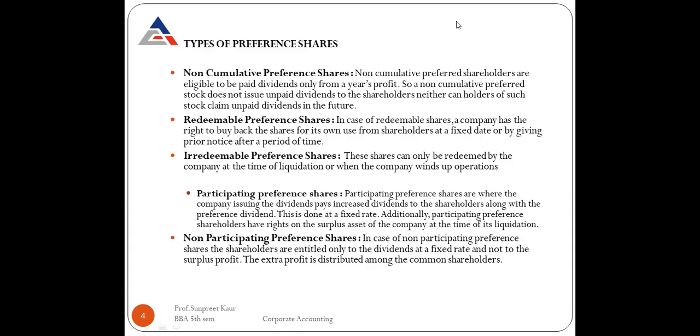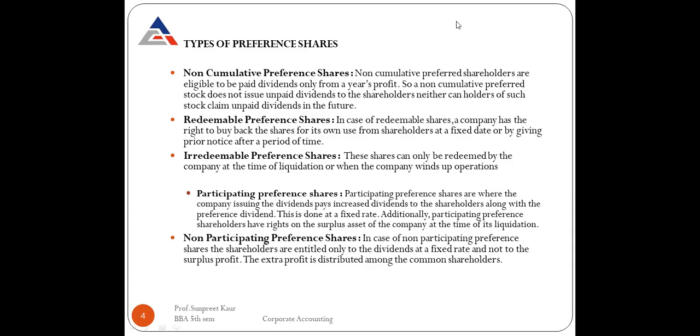As well as the participating preference shareholders have the rights on the surplus assets of the company at the time of liquidation. As I've told you students, preference shareholders always have a preference right. They always have a preferential right over the various shares of the company, right? Then students, there are non-participating preference shares. Now, what are these non-participating preference shares?